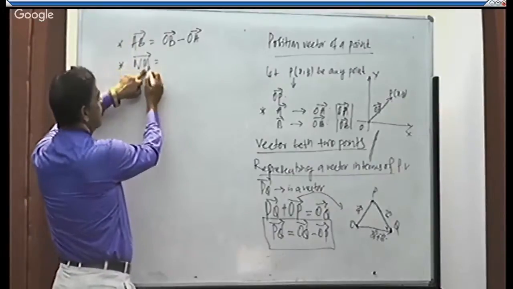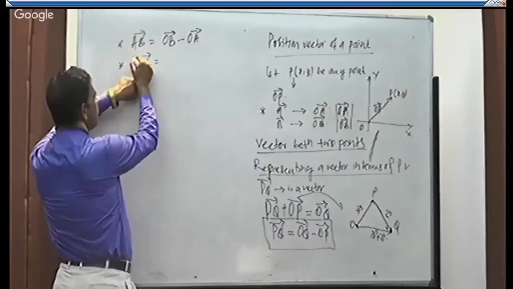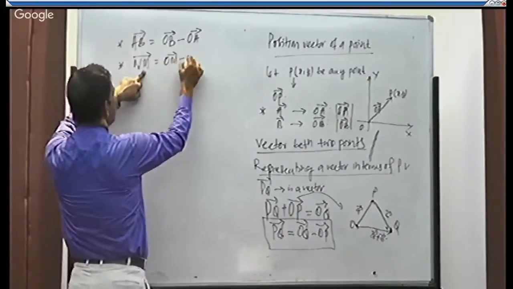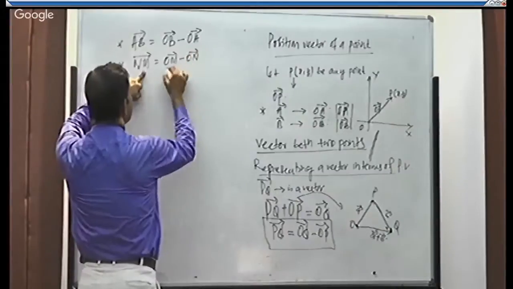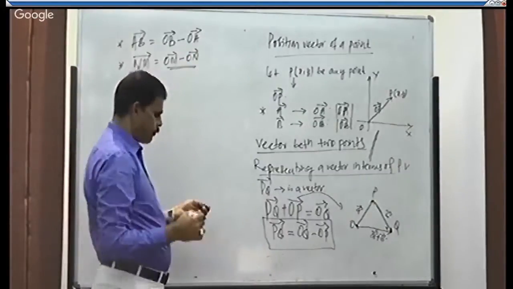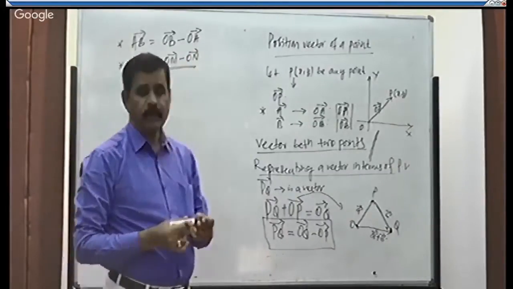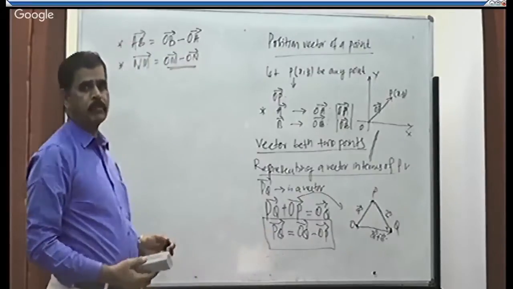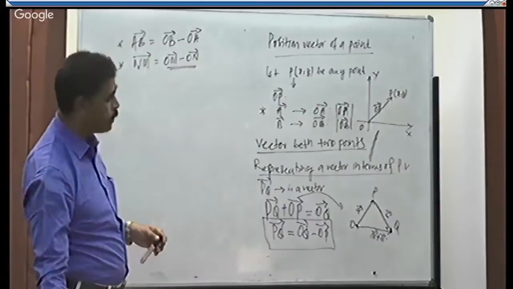M is the terminal point and N is the initial point. Therefore, OM minus ON. In this way, we can get the vector in terms of position vectors, right?